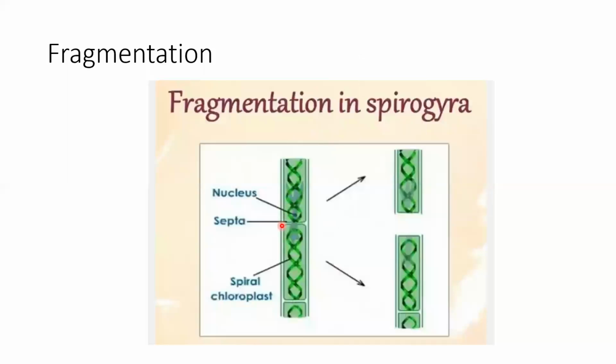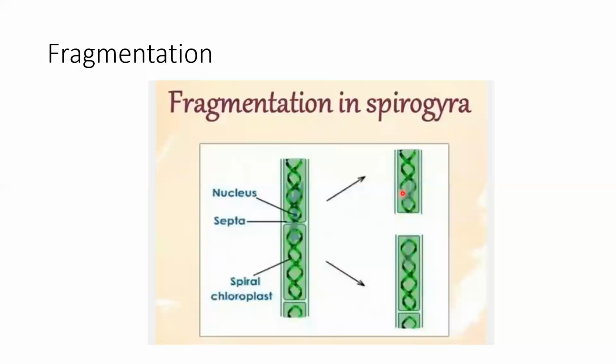Every cell is independent. Since this is an aquatic alga, whenever it strikes a stone or anything, or due to heavy water current or any accident, it divides. If it divides into two or more pieces, each and every piece starts living as a new alga.